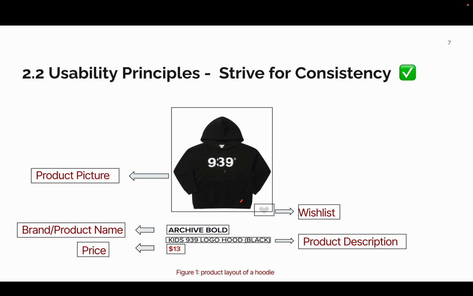This is an example layout of the product. As shown in this figure, MUSINSA consistently displays product cards with the same structure: the image on top, followed by the brand name, the product name, the price, and a heart icon for saving to a wish list.